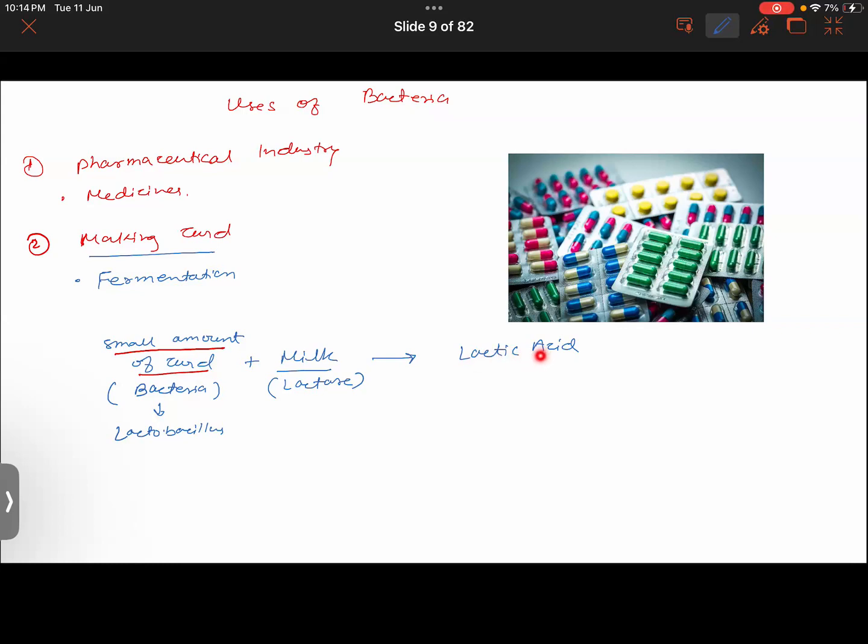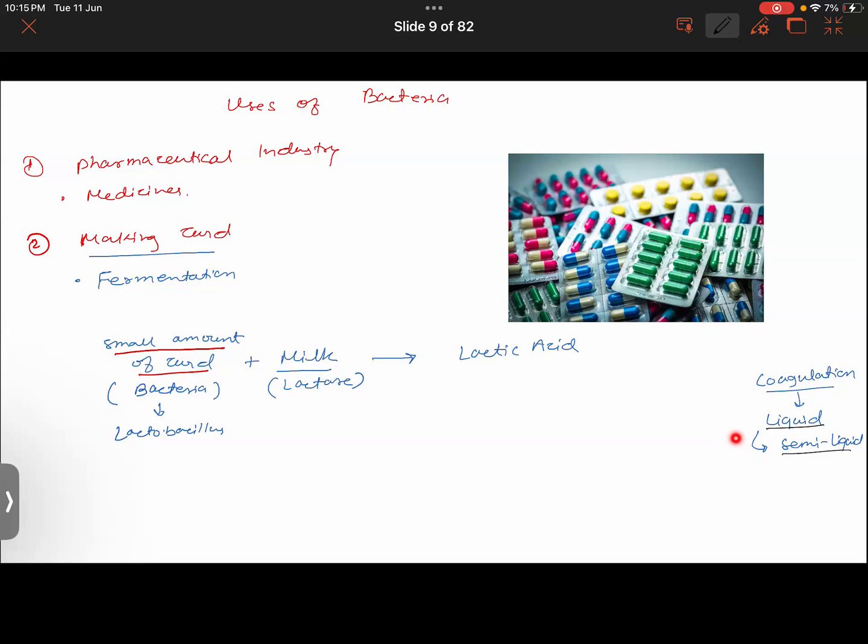Then this lactic acid will coagulate the protein found in the milk. You know what coagulation is? Coagulation basically means that something which is liquid becomes semi-liquid. When you look at milk and curd, milk is liquid, curd is kind of semi-liquid. We observe that, isn't it? So that is called coagulation.